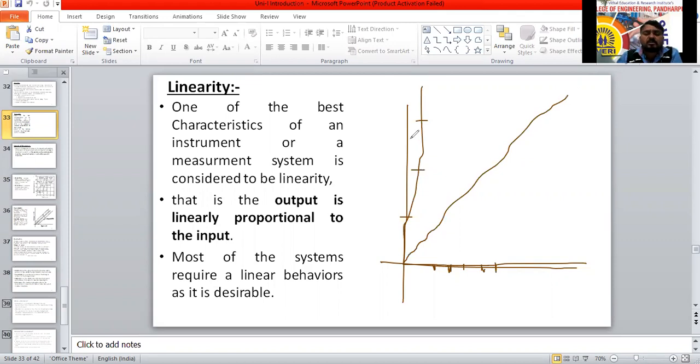So one of the best characteristics of an instrument or a measurement system is considered to be linearity. That is, the output is linearly proportional to the input. Most of the systems require linear behavior as it is desirable.